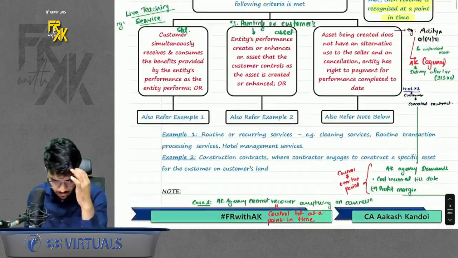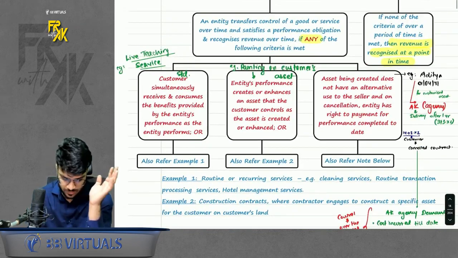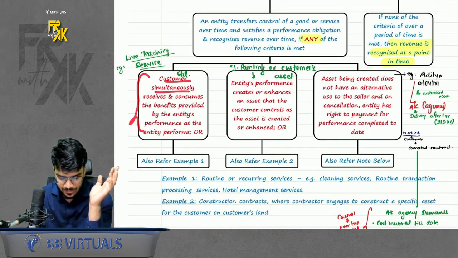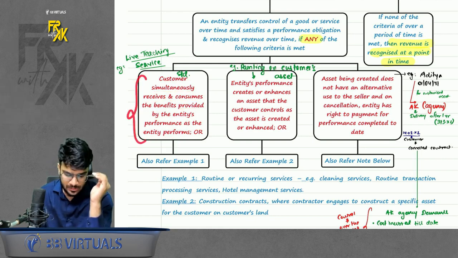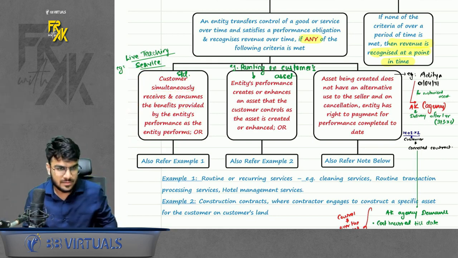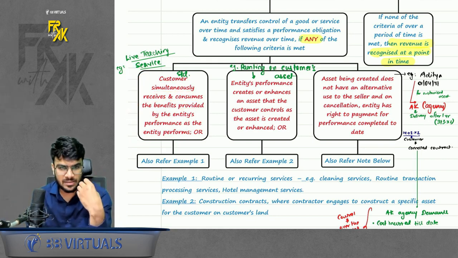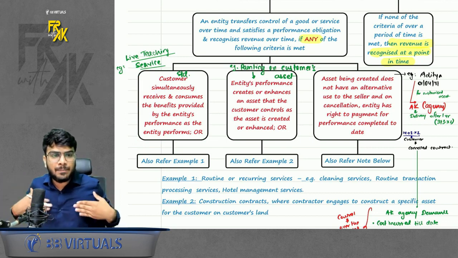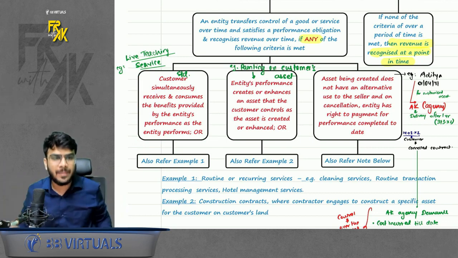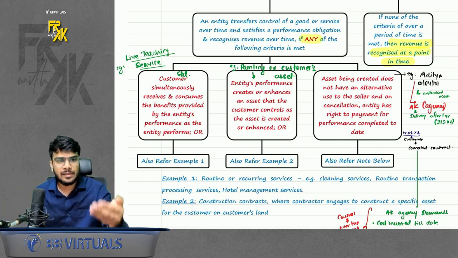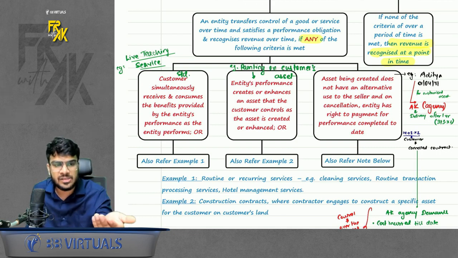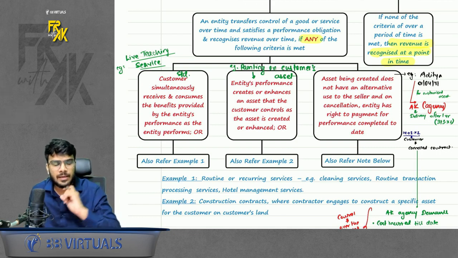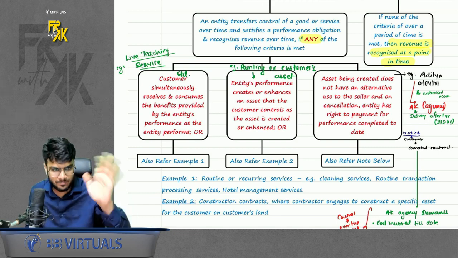So now we will try to understand all the 3 cases. First, customer simultaneously receives and consumes the benefits provided by the entity's performance as the entity performs. What is the meaning of this? Just assume my live teaching service. Let's say, for example, you enroll for my live lectures. So as and when the entity performs the service, customer gets the benefit. As soon as I'm teaching, you get the benefit instantly. I teach, you get the benefit instantly. So my service is a service which is happening over the period of time.